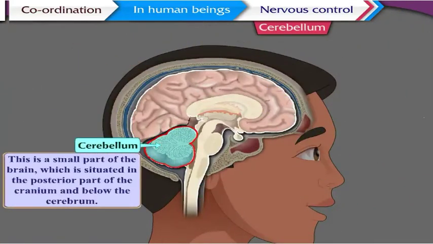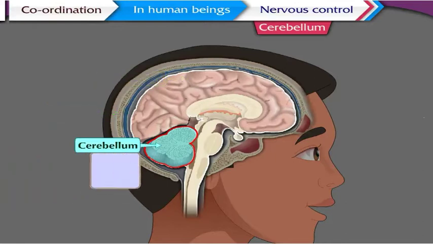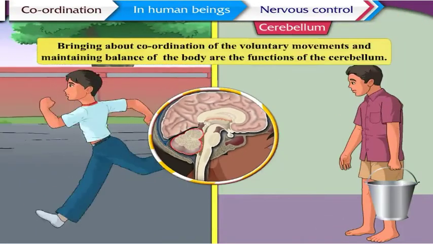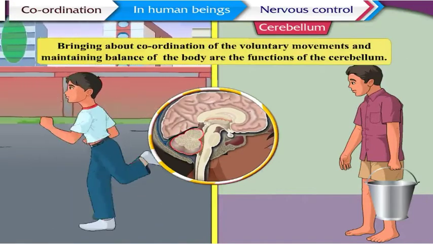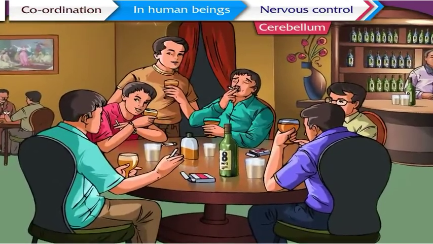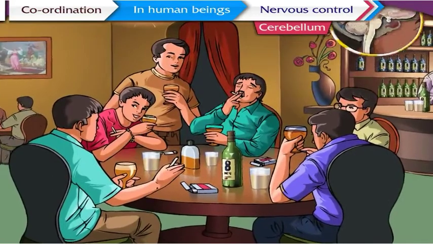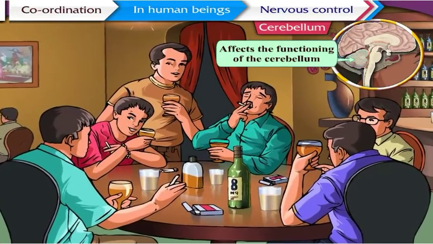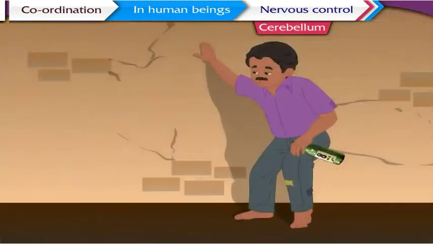Cerebellum. This is a small part of the brain. It is situated in the posterior part of the cranium and below the cerebrum. On its outer surface, instead of folds, there are elevations and depressions. Bringing about coordination of the voluntary movements and maintaining balance of the body are the functions of the cerebellum. If the body is under the influence of an excess amount of alcohol, then the functioning of the cerebellum is affected. Now you must have understood why a person who has consumed alcohol cannot maintain the balance of his body.